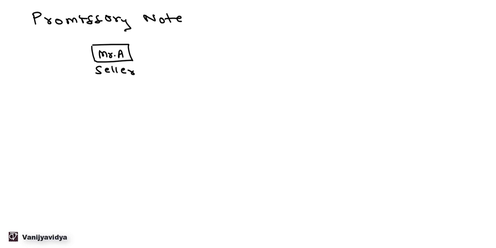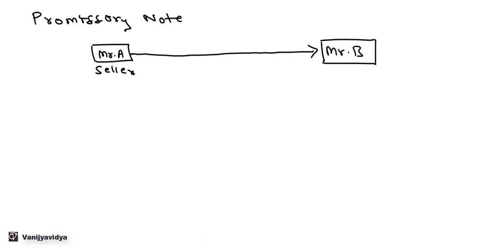Now let us see what is a promissory note. Let us take the same example. Mr. A is the seller. He has sold the goods to Mr. B, buyer, worth rupees 5 lakhs.